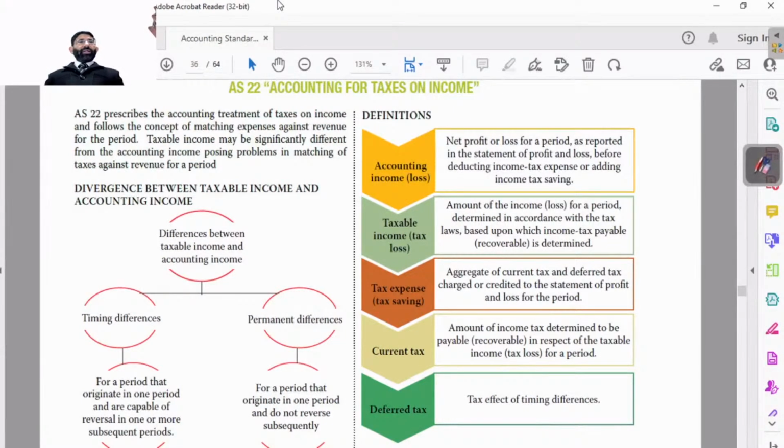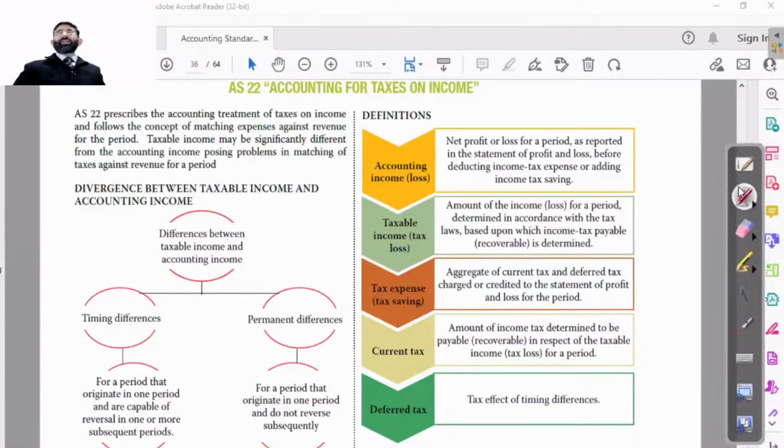Good. Mitesh Bhai Patel has also read it. Very good. So starting with accounting for taxes on income, what it means, beta. Whenever we talk about this particular AS, it is very important because it is a part of our corporate balance sheets. Whenever you prepare any balance sheet of any company, this will have an impact. This is not a normal AS. This AS has an impact on the balance sheet, which is the most important thing, and on the profit or loss account. That is the financial statements which we prepare, not during the year. It doesn't have any impact during the year.